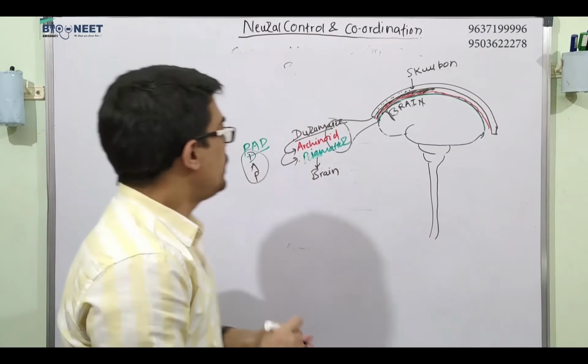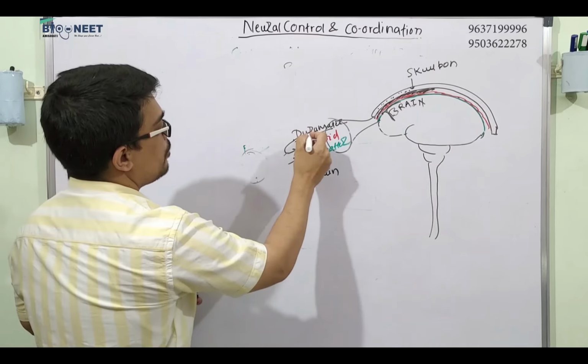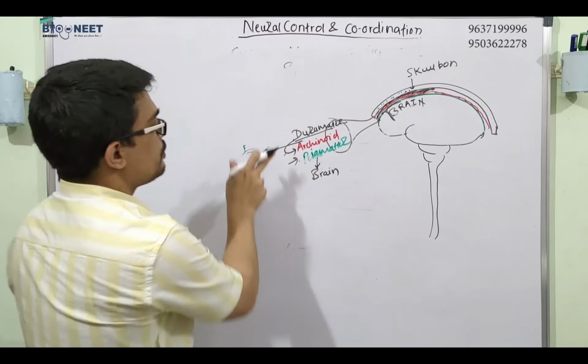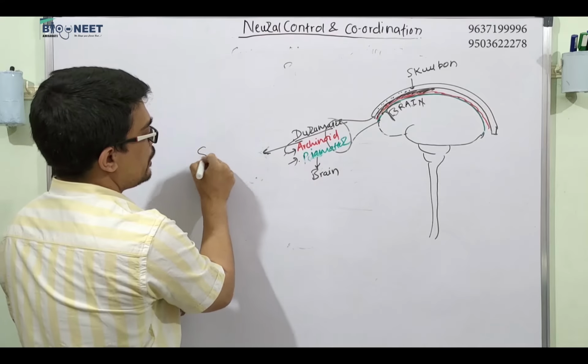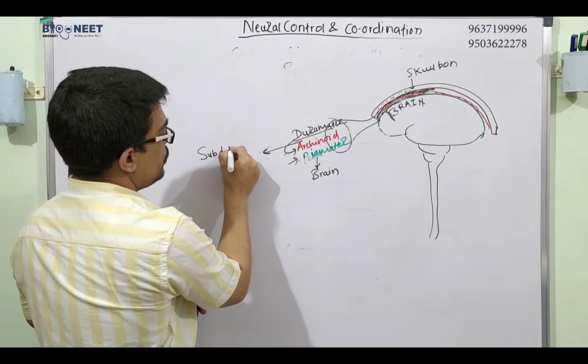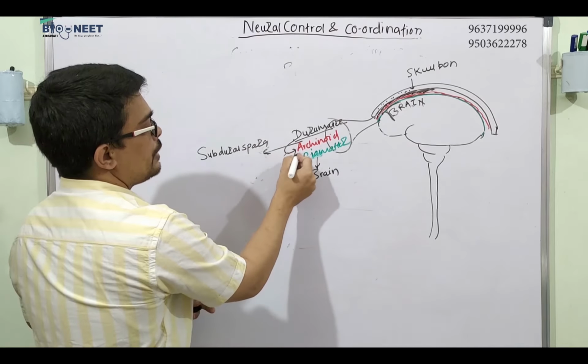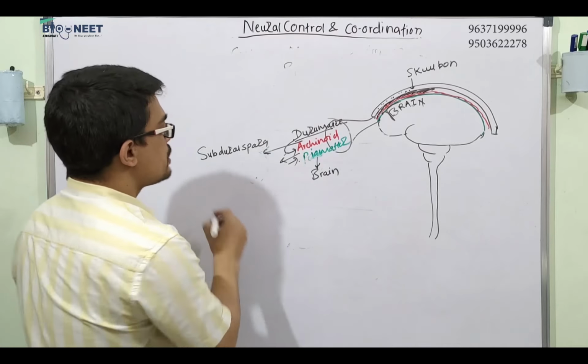In between the dura mater and arachnoid mater, there is a subdural space. Dura के नीचे तो इसको कौन सी बोलेंगे? Subdural space. और arachnoid के नीचे जो होगी उसको क्या बोलेंगे?